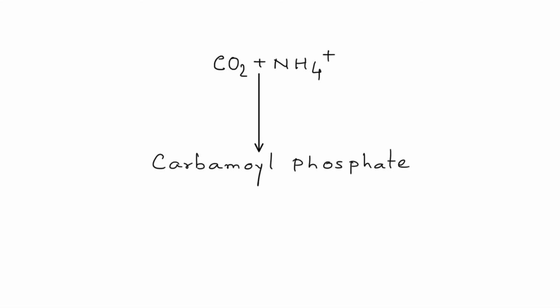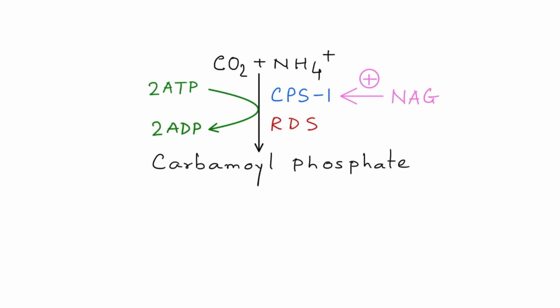Let us start the journey of the urea cycle. In the first step, carbon dioxide and ammonium ion join together to form carbamoyl phosphate. This step takes place in the mitochondria and is catalyzed by CPS1 or carbamoyl phosphate synthetase 1. This is the rate determining step of the urea cycle. NAG or N-acetyl glutamate is an allosteric activator of CPS1. This step utilizes two molecules of ATP. From two molecules of ATP, two molecules of ADP are generated.